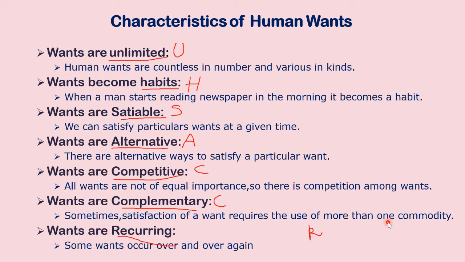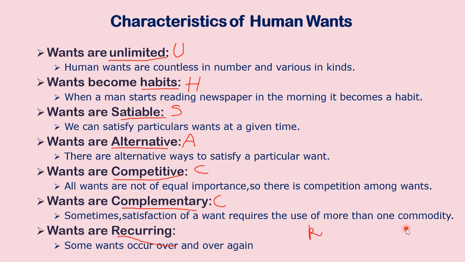Likewise, if I give you an ink bottle, hey, come on, happy birthday, have this ink bottle. If I give the ink bottle alone, can you use it? You need a pen. Suppose I give you 4 car tires, hey, have these tires. Immediately you will ask, Miss, how can I use this, Miss, without the car? So certain goods are complementary. If I give the pen, I must give the ink. If I give the socks, I must give the shoes. If I buy a dress for you, I must buy the top as well as the bottom. So certain goods are complementary. Sometimes satisfaction of the want requires the use of more than one commodity.